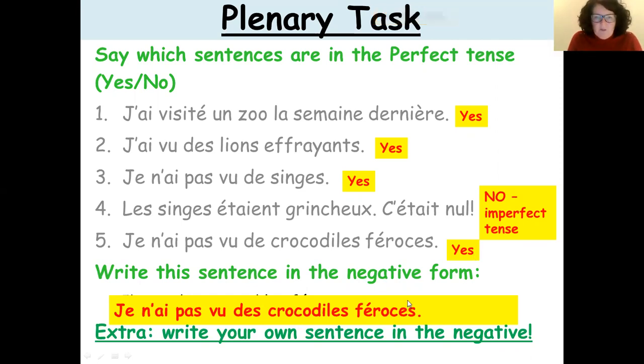Now, the last little one was, so see if you got this right in the negative. So, je n'ai pas vu des crocodiles. Oh, actually, there's something wrong there. That should say du crocodile féroce. Okay, so there shouldn't be an S on there, everybody. I can't change it now, but there shouldn't be an S on there. Remember, because in the negative in French, we don't add the S, we just add it in the positive. So please, I'm sorry that it's wrong, but will you just correct it in your books? Okay, and I look forward to reading your sentence that you wrote in the negative as well.